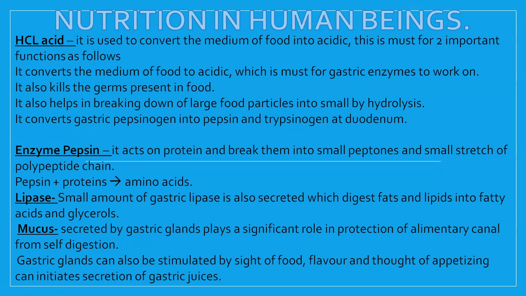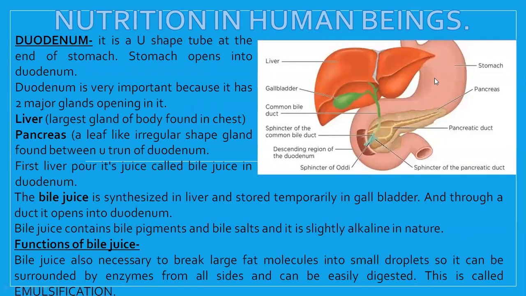And as the food digests slowly, a small amount of the food passes into the duodenum. So the next organ is the duodenum. So this was the stomach, and this is a C-shaped turn or U-shaped turn, which is a small part of the small intestine. Though it is very small, it plays a very important role. What is the role? The two largest glands of our body open in this part. This is the largest gland, that is called the liver. It secretes bile juice, which comes through these green colored ducts, which you can see now.